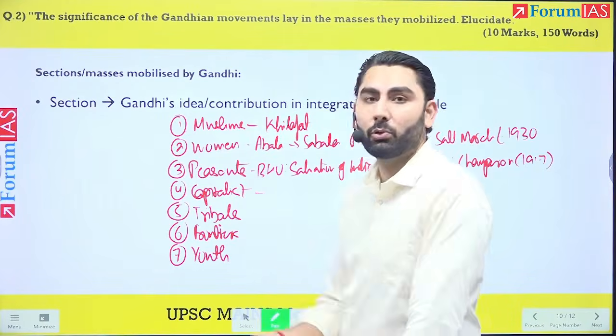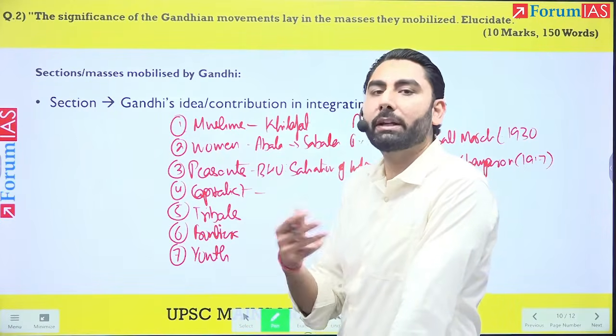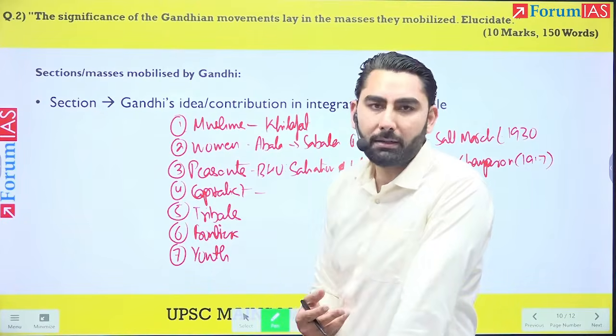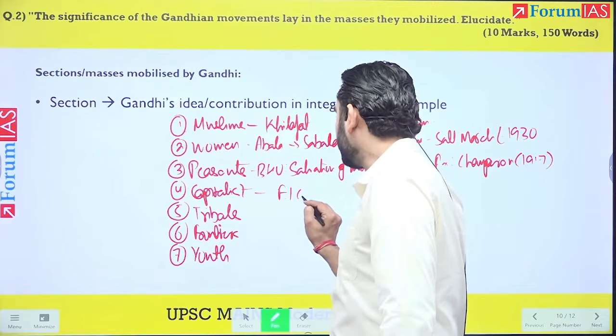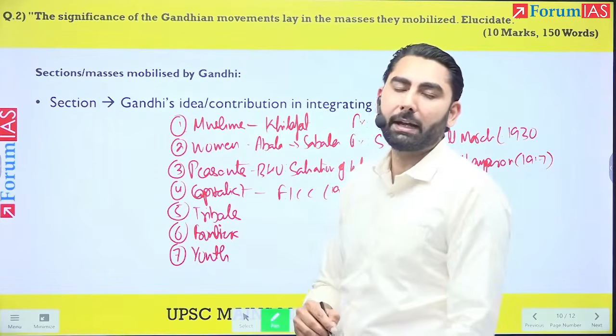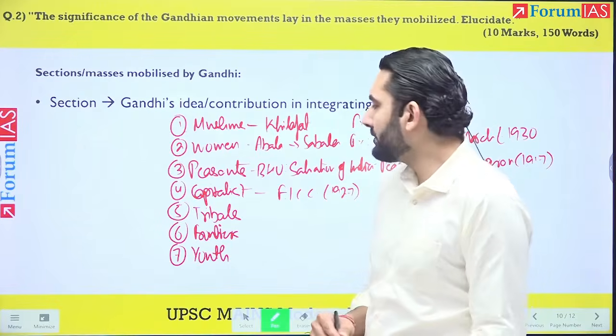Then capitalist who had stayed away, or there was limited participation during the NCM, or you can come to CDM, that CDM was the high point of the participation of the capitalist. Formation of FICCI, Federation of Indian Chamber of Commerce, in 1927 by Purushottam Das Thakur Das and G.D. Birla.